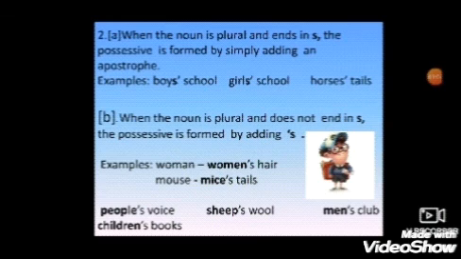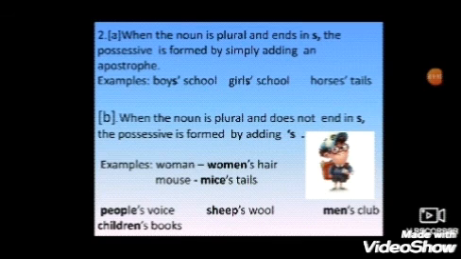When the noun is plural and does not end in s, the possessive is formed by adding an apostrophe s. Okay, some nouns you have seen, when we change singular into plural, some end with s, some change into es. Here the plural of woman is women.